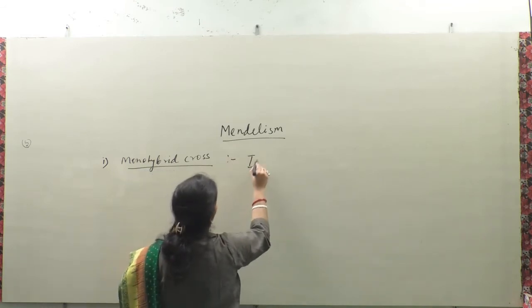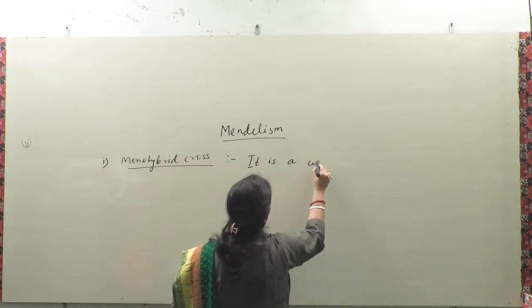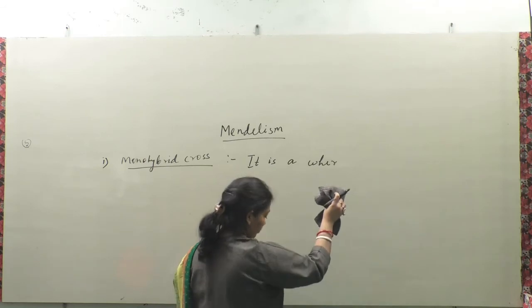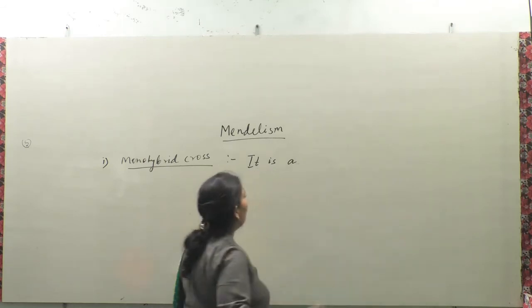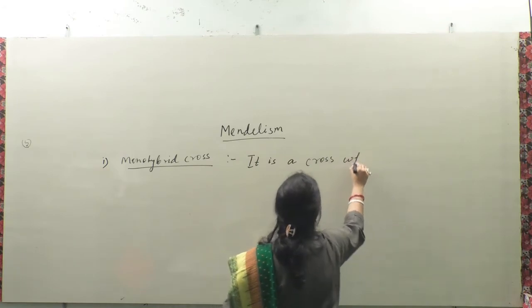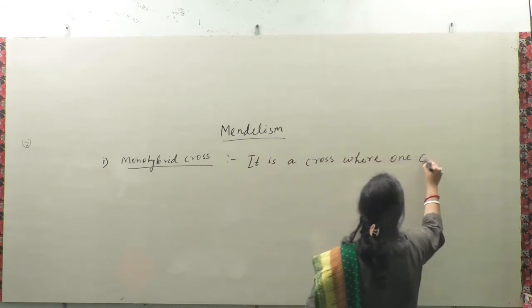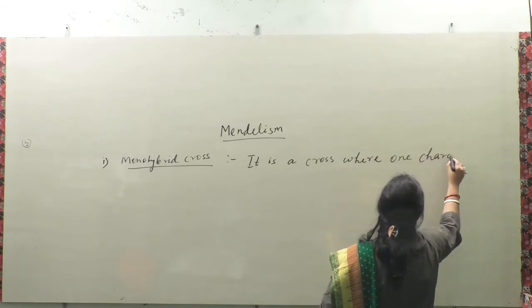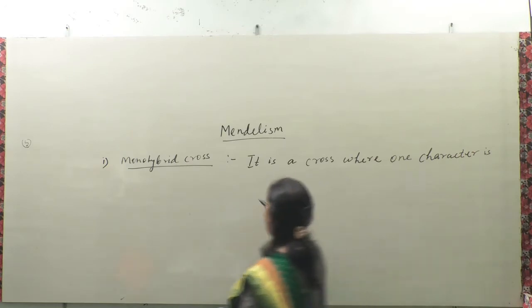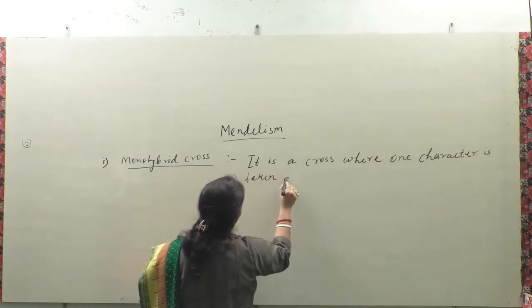It is a cross where one character is taken at a time.